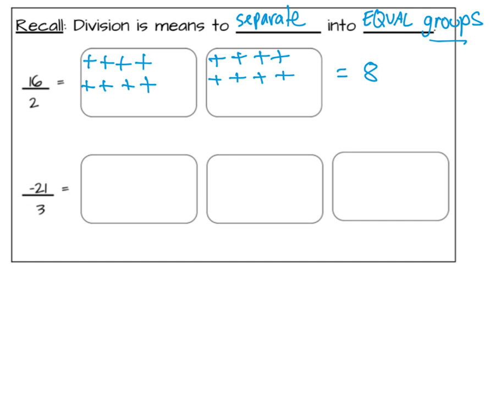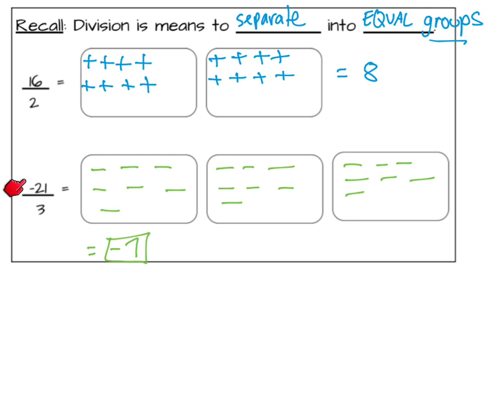And it works the same with negatives. If I do a negative 21 divided equally into 3 groups, it's 1, 2, 3, 4, 5, 6, 7, 8, 9, 10, 11, 12, 13, 14, 15, 16, 17, 18, 19, 20, 21. And here you can see I have 7 negatives in each group, so that's a negative 7.